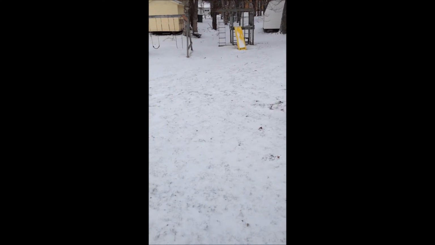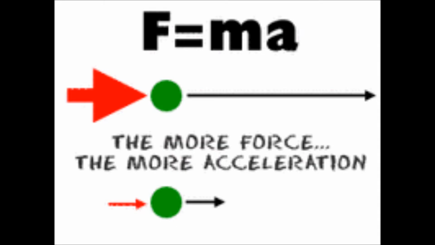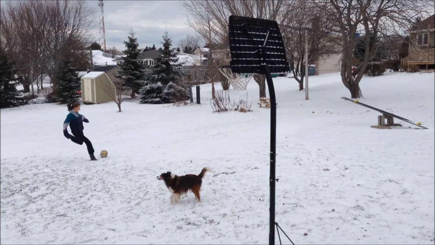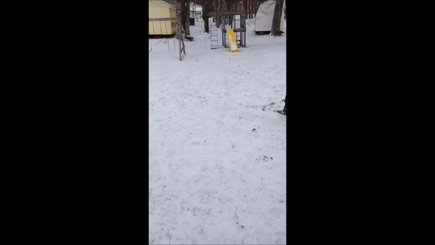Newton's second law states that the acceleration of an object is influenced by the magnitude of a force and the mass of an object. This is explained in the equation F equals ma. This means that if the ball is heavy, it won't accelerate as much as if the ball was lighter. If you want the ball to move fast, you must apply more force in the kick. If you just want to make a short pass, kick with less force than a hard shot.